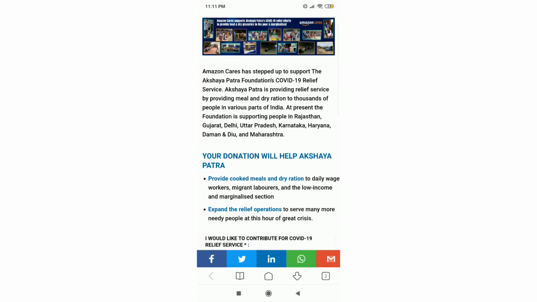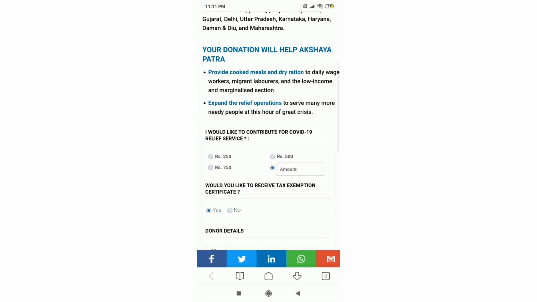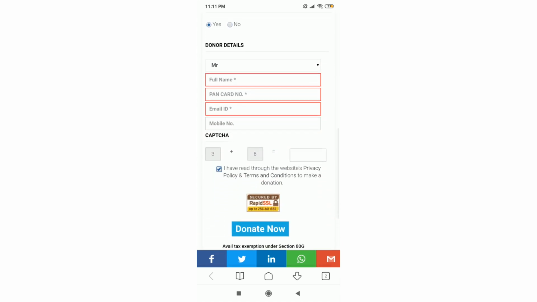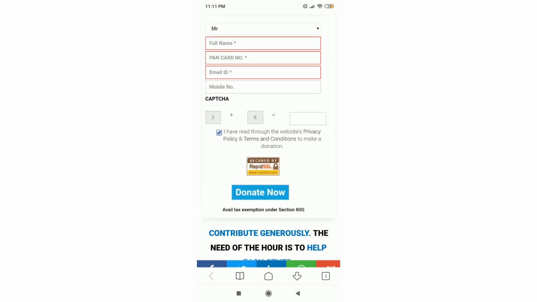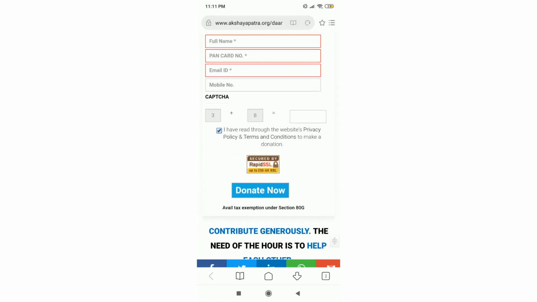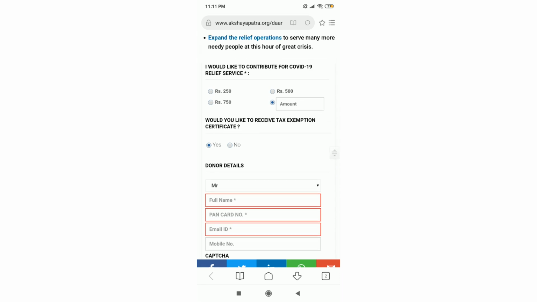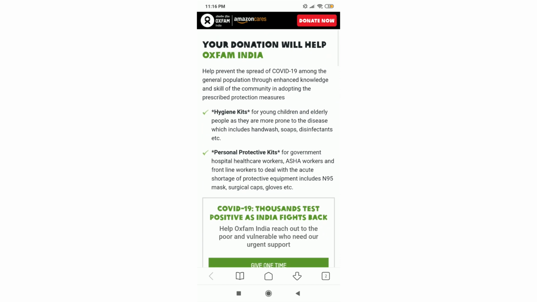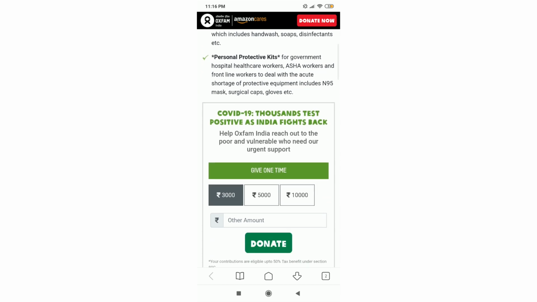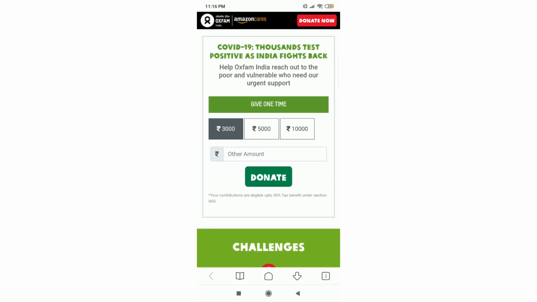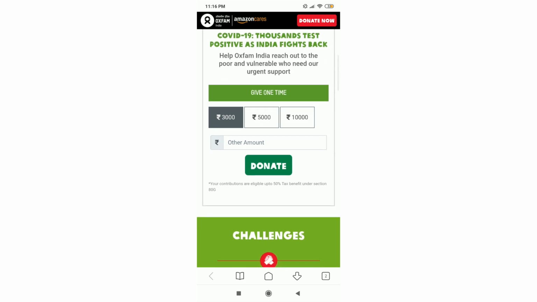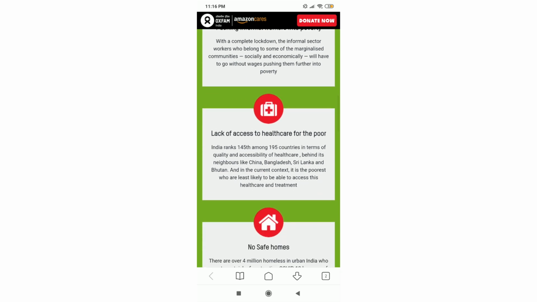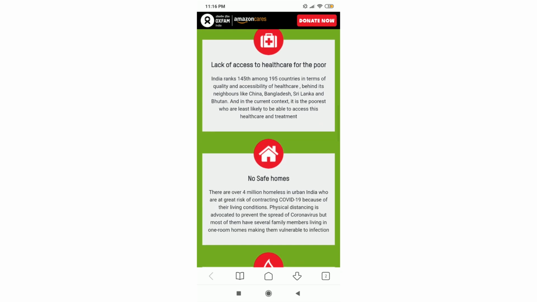The first one is Akshayapatra. You can see all the details over here. All you need to do is just enter the amount and fill up all the details and hit donate now. They have just basic details, so it hardly takes any time to do it. Similarly, Oxfam India also provides hygiene kits and personal protective kits to the healthcare workers. So it would be really helpful if you support them a little bit. You can go through the entire page to learn how they are working.